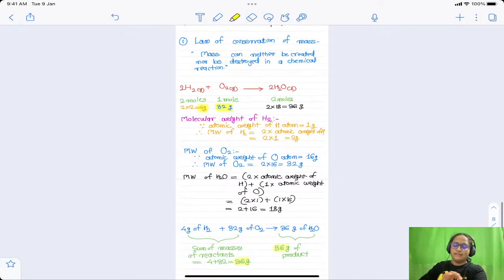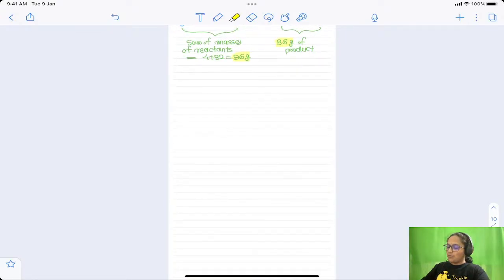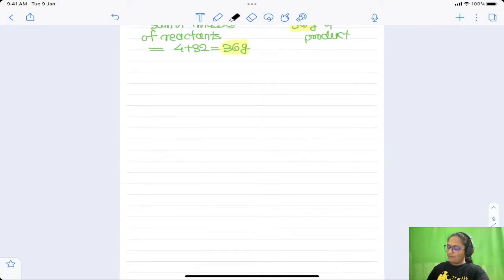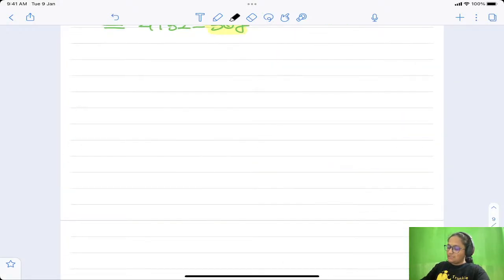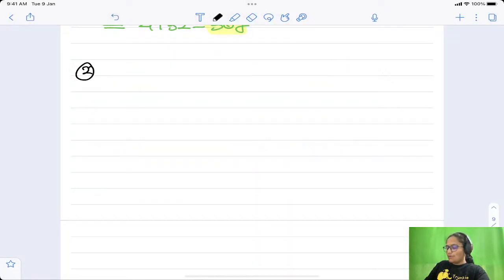I hope you have taken a screenshot. Now let us see the second law, that is the law of constant proportions. This is also very easy to understand. Yes, we are going to discuss the second law, and that is the law of constant proportions.